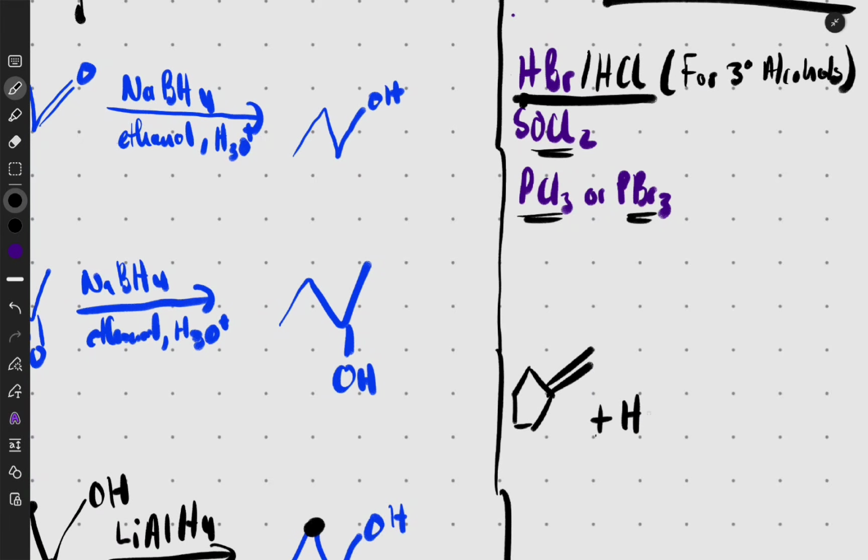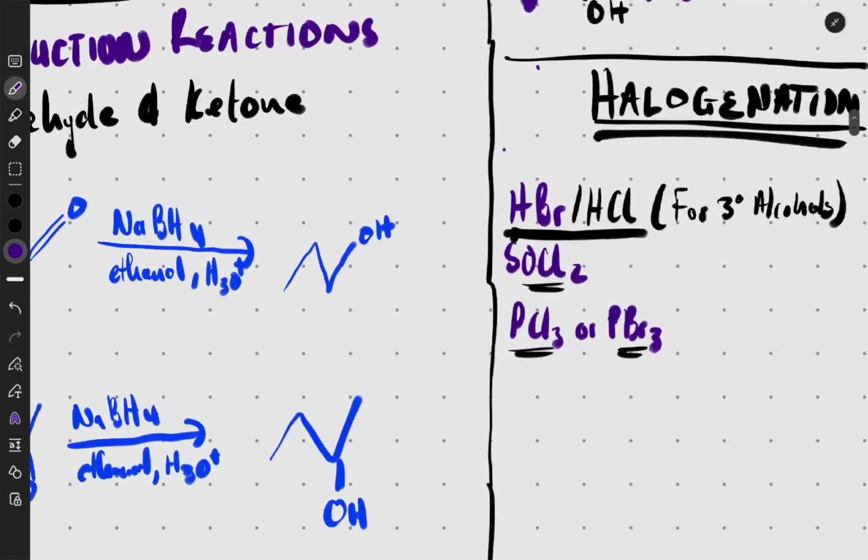If you add HCl, the double bond opens, and the H goes on one carbon and the Cl on the other. So we can add HCl to an alkene, which is not what we want. We want to see what happens when we add it to an alcohol.